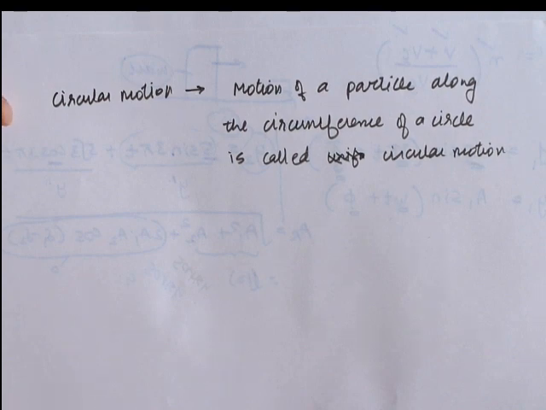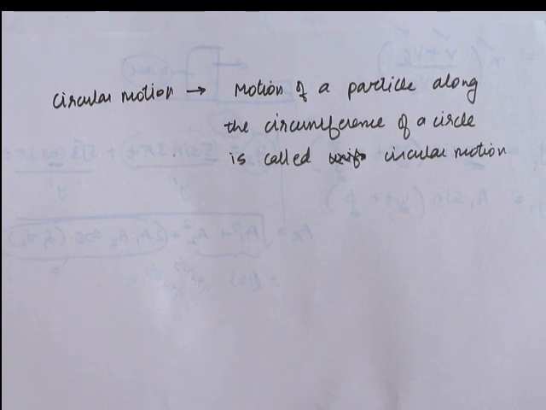There are many examples. The best example that I would say is the fan, the motion of the fan. If you observe the motion of the blade of a fan, it moves along the circumference of a circle. Now here we are not discussing constant speed or constant acceleration. That we'll discuss in the higher class. As of now, we only need to understand what circular motion is.